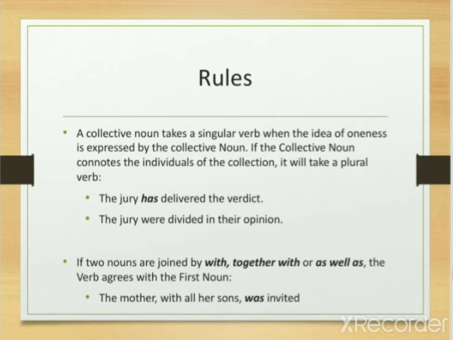Examples are given. First is, the jury has delivered the verdict. In this, we are talking about the jury as one unit. So we are using the singular verb. Second example is, the jury were divided in their opinion. In this, we are talking about the members of the jury and their opinion. So we are using a plural verb.